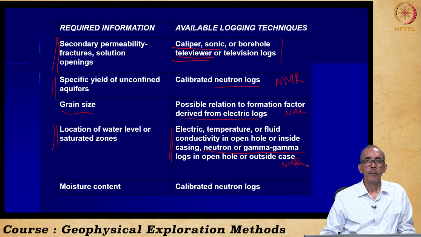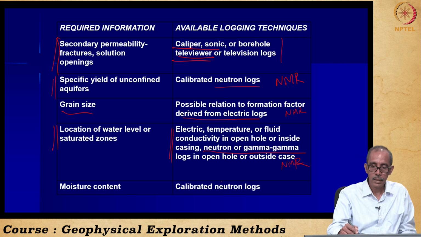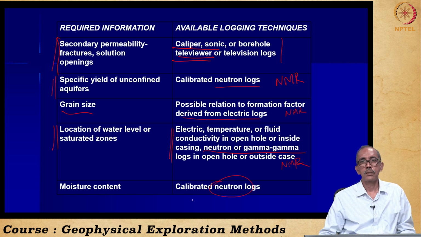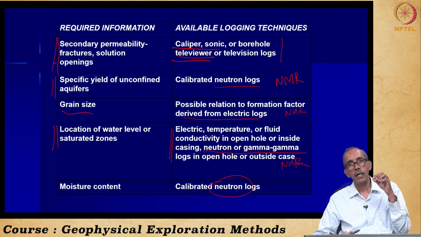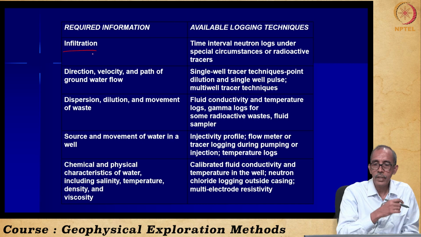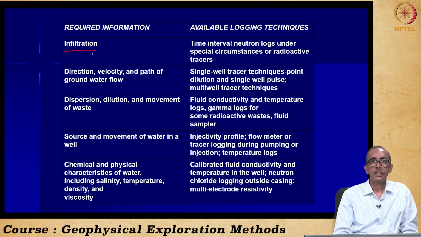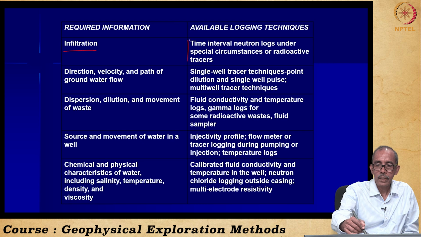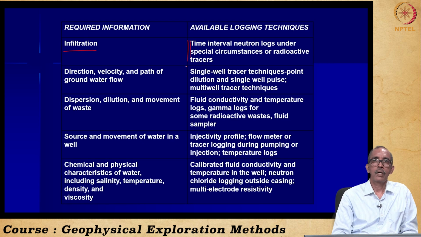Right. Moisture content, the best is the nuclear logs, right? Especially in radioactive logging, the neutron logging method works on the principle of the presence of water, right? Similar to NMR, we are able to estimate the moisture content, especially in the unsaturated zone, using neutron logs. Infiltration, right? So infiltration can be understood from time interval neutron logs, right?